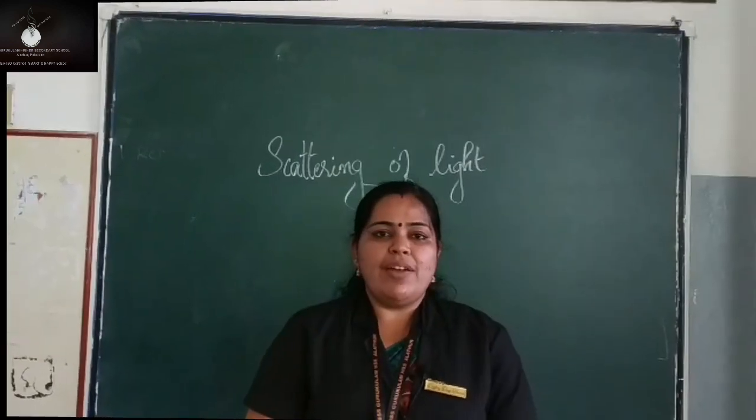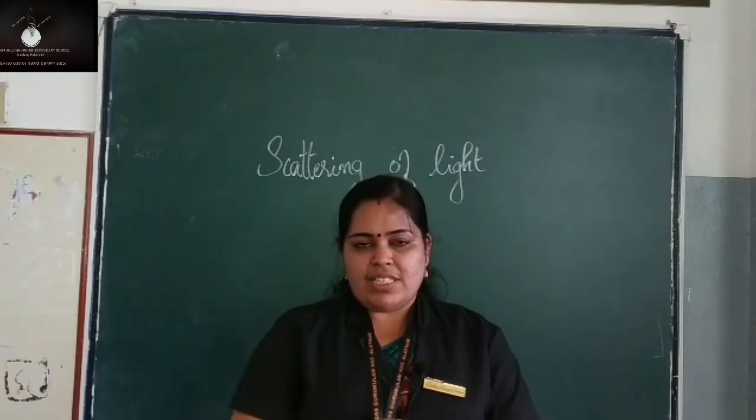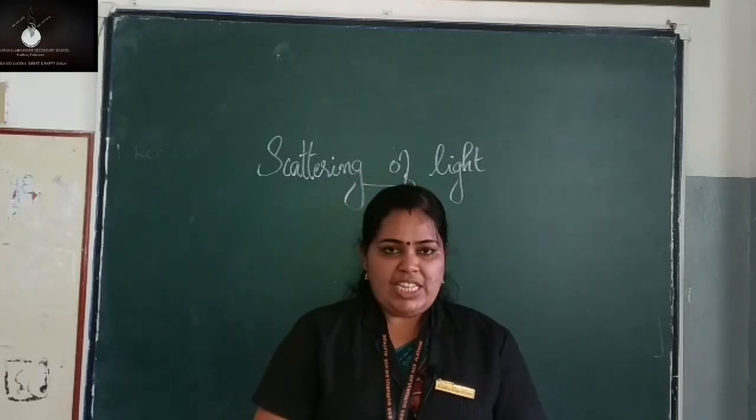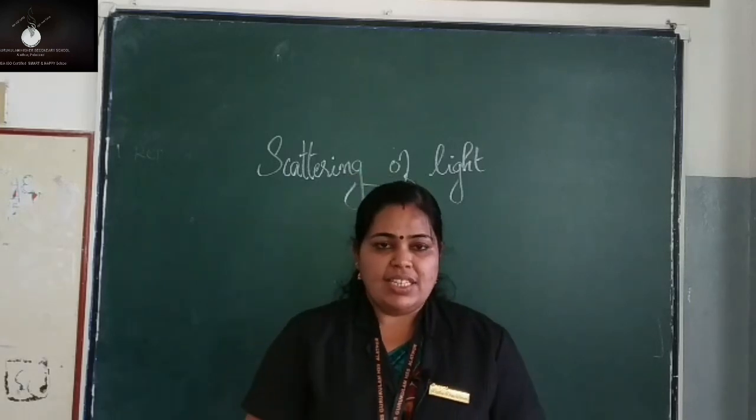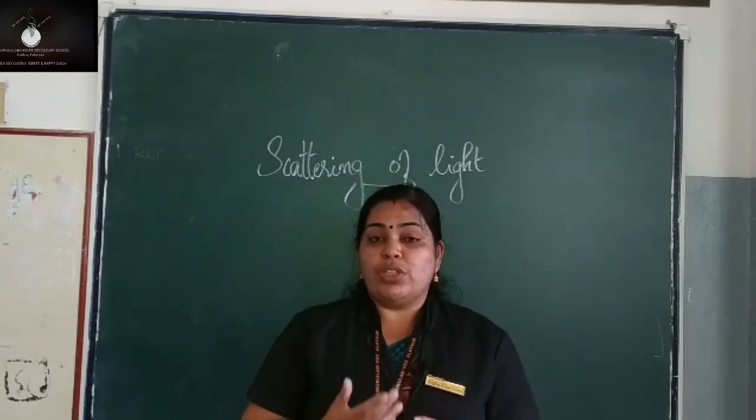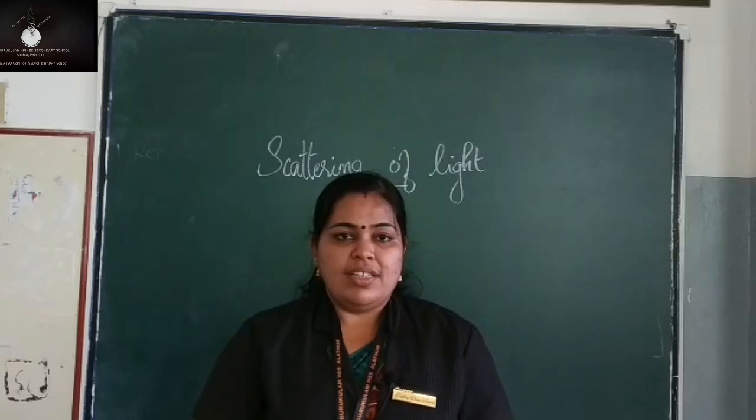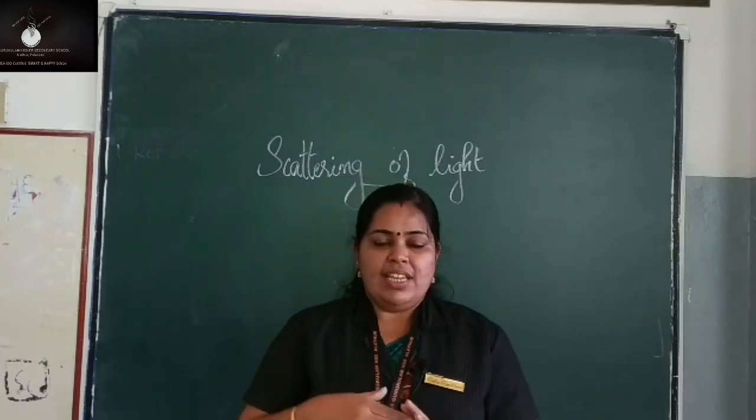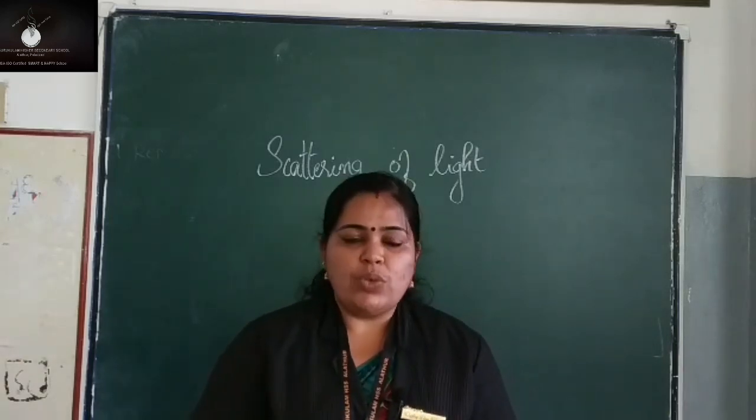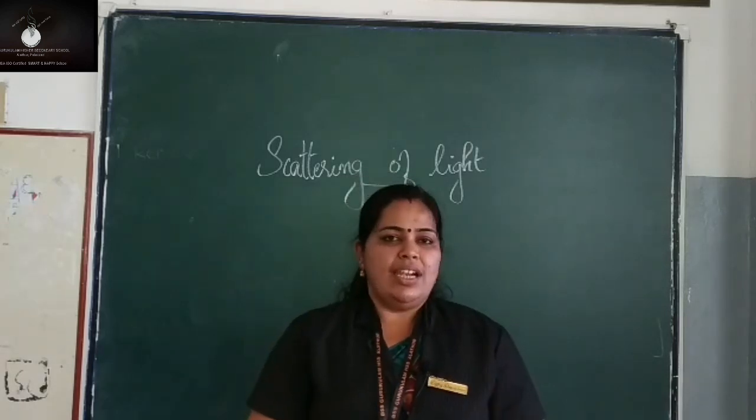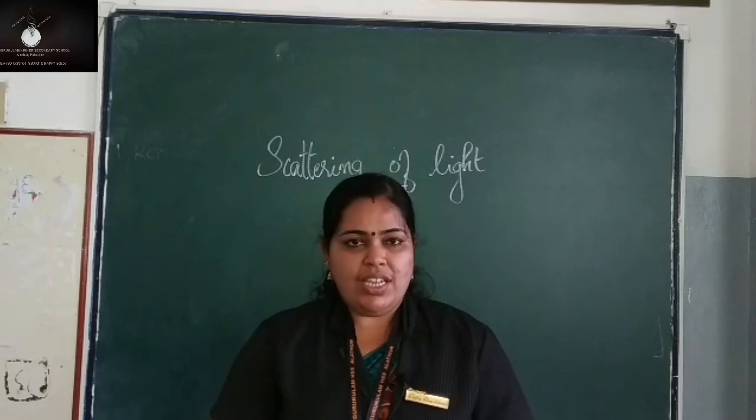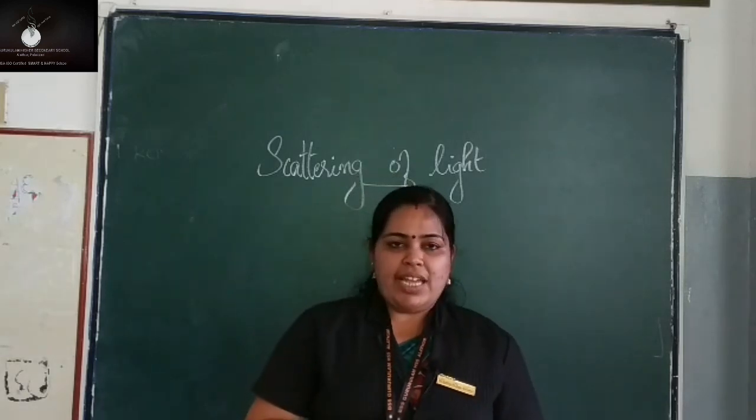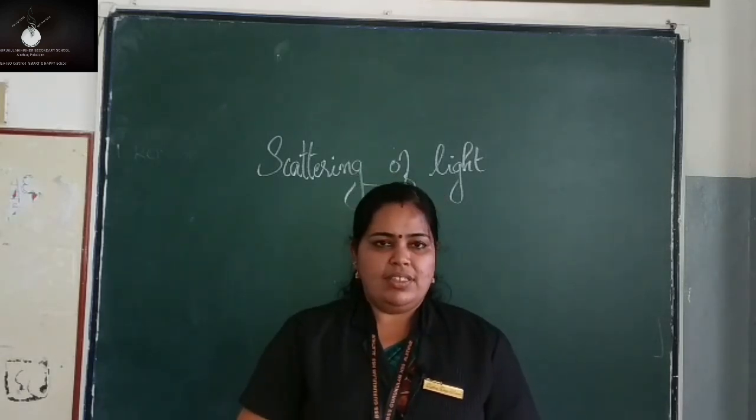So what all things have we discussed today? We have discussed dispersion of light, isn't it? And we have also discussed what is composite light. Any light that is composed of more than one color is a composite light. Okay, and we have also discussed scattering and the relation between scattering and wavelength.